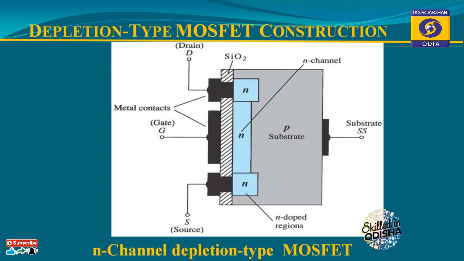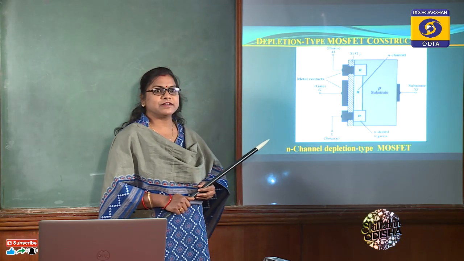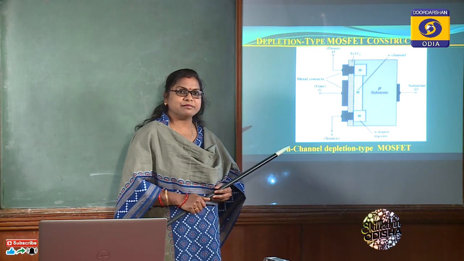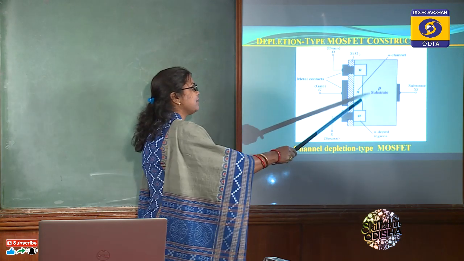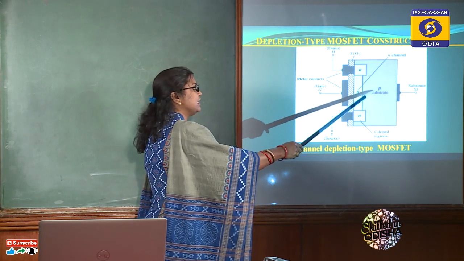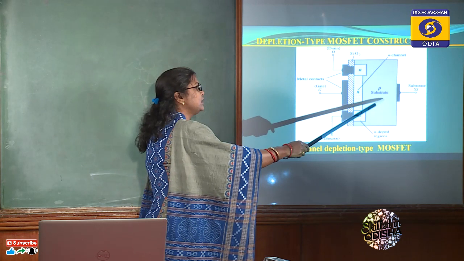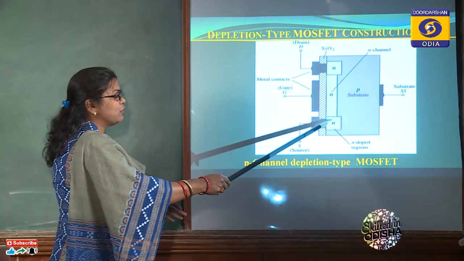Another type of field effect transistor, as I have told you, is the MOSFET, that is metal oxide semiconductor field effect transistor. In this case, a p-type slab is taken, which consists of a silicon base, upon which this structure is mounted.